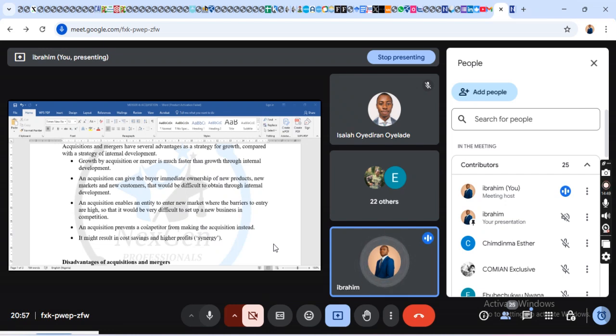Now, an acquisition prevents a competitor from making the acquisition instead. Another reason for acquisition or advantage of acquisition or merger is innovation, or access to technology. For instance, Isaiah has access to some kind of technology that will be used to produce cement.